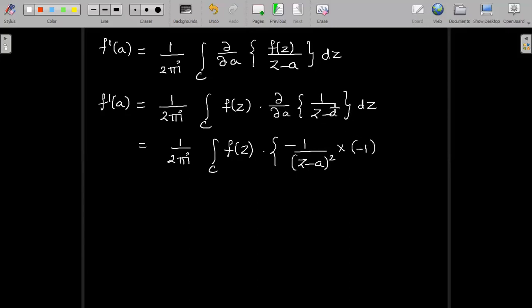The differentiation of minus a is minus 1, with dz as it is. So this gives us 1 divided by 2 pi i integral over C, minus into minus gives plus, f(z) divided by (z minus a) whole square dz.